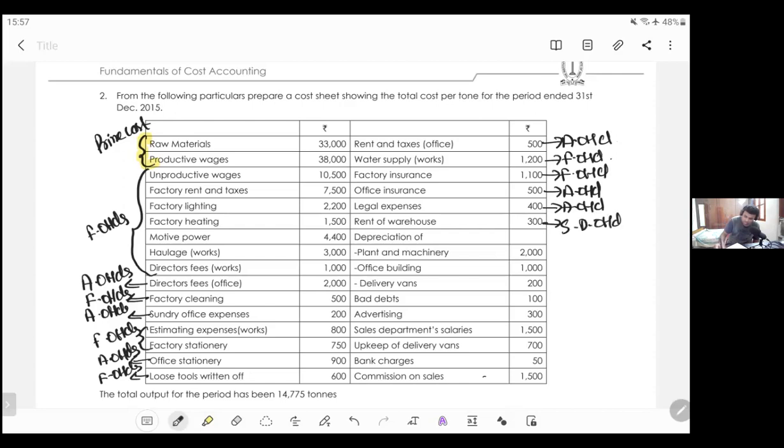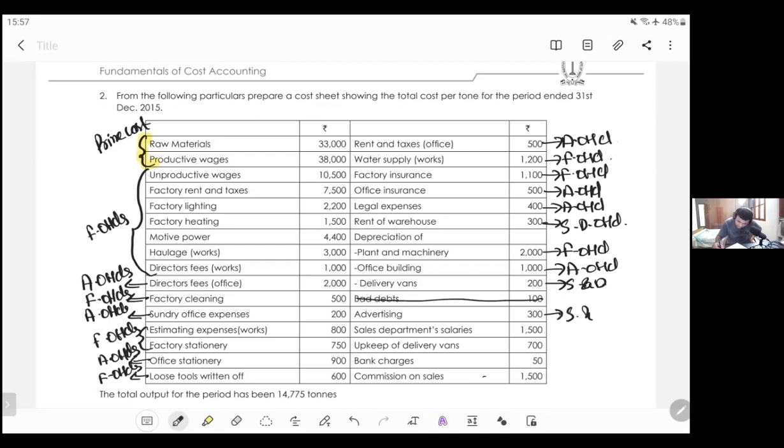Selling and distribution overhead. Next, depreciation of plant and machinery, factory overhead; office building, admin overhead; delivery vans, selling and distribution. Will you consider bad debts, my dear friends? Just now we discussed that bad debts will not be considered. No, sir.